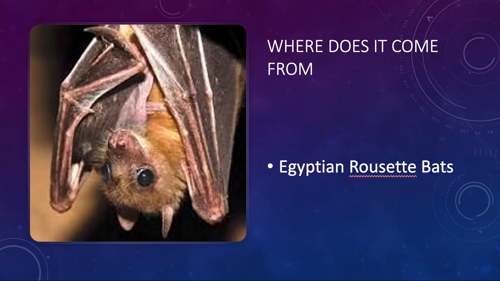So where did it actually come from? Multiple different bat species are associated with being a host for different filoviruses. Evidence supports that the Egyptian fruit bat serves as a host for the Marburg virus. When this bat is infected with the disease, it shows no symptoms at all. The Egyptian rousette bat can often obtain lifelong immunity after recovering from the primary infection of the virus. They can show no symptoms of the disease but can still carry the virus. The bats shed the virus within their feces, which can be inhaled when humans come in close contact without protection. This could potentially be a problem because humans could come in contact with the virus without even knowing it.